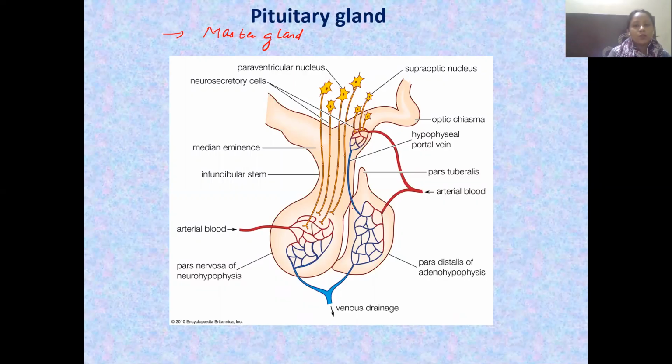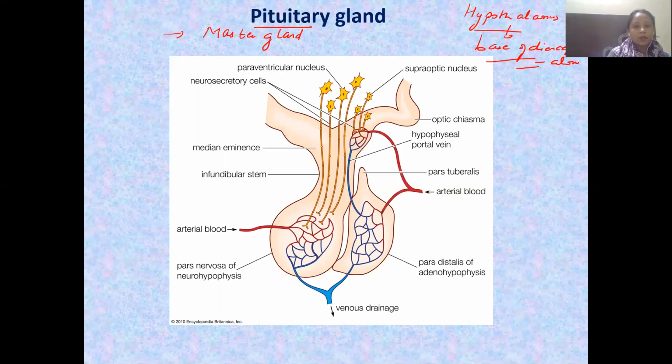Before we come to the pituitary gland, I would like to tell you a few things about the hypothalamus also. First of all, you should know that the hypothalamus is located at the base of your diencephalon. Now, this hypothalamus and this pituitary coordinate with each other to control our endocrine system. It is this proper coordination between them that is responsible for bringing about all the functions related to your endocrine system.